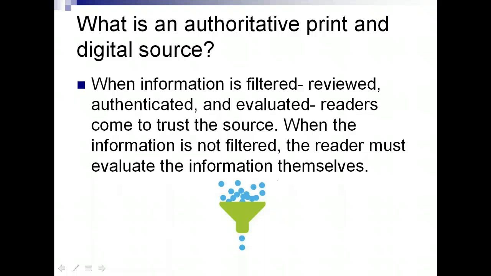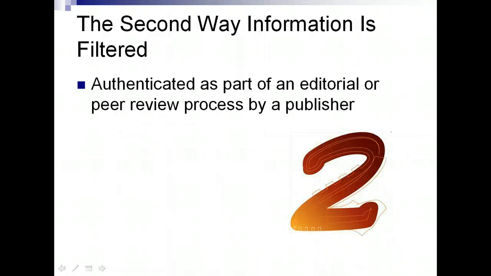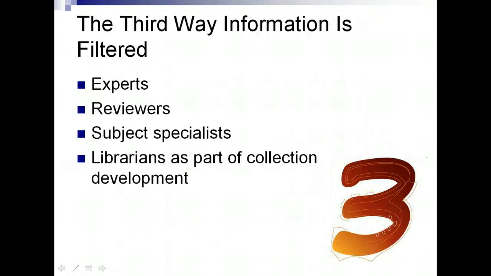There are 3 different ways in which information gets filtered. If it is written and/or issued by an authoritative source, such as the federal government or a reliable organization, then it is generally accepted as having validity. If it is authenticated as part of an editorial or peer review process by a publisher, it is considered valid. And last, if it is evaluated by experts, reviewers, subject specialists, or librarians as part of collection development, it is generally accepted as authoritative.